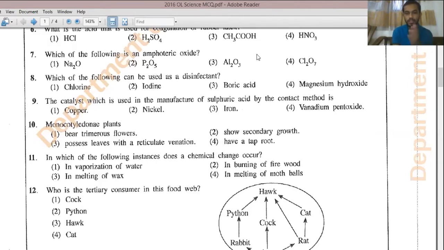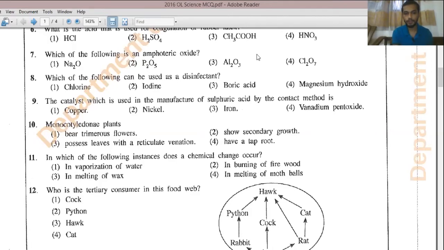So all these changes are physical changes, like solid to liquid, liquid to gas. But answer number 2, burning of firewood, after you have burned firewood, you cannot bring it back to the firewood again. So the second answer will be the chemical change which is occurring.